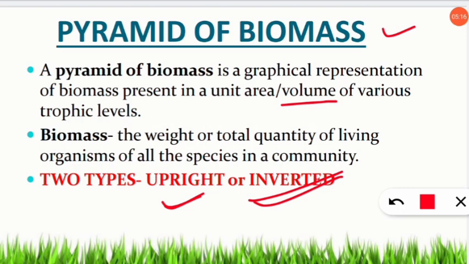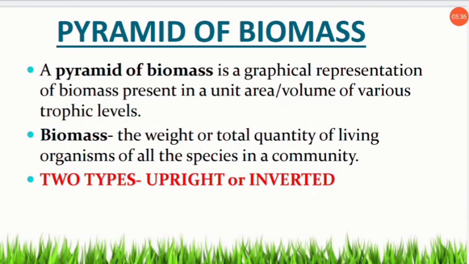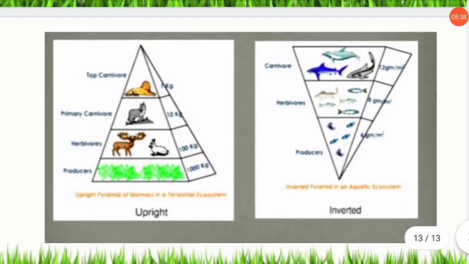Volume is given because if you are considering an ecosystem, for example the ocean, the ocean will have a certain volume. So if you are considering the ocean, that is the closed type, you will consider the volume. If you are considering the landscape, that is forest and all, you will consider per unit area, that is, the biomass present at each trophic level. So we'll understand more easily with the help of this diagram.